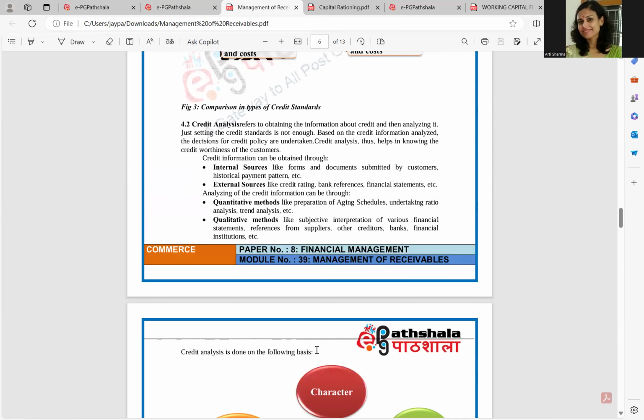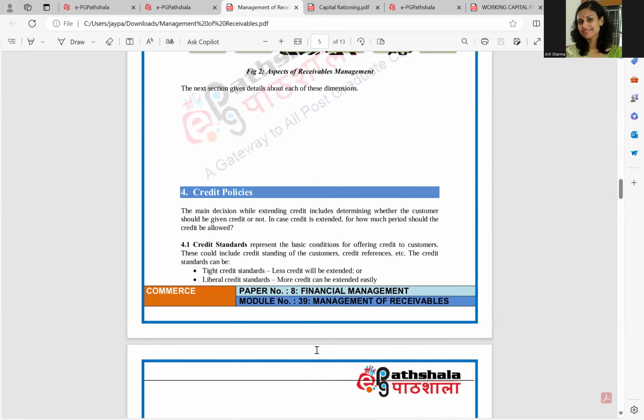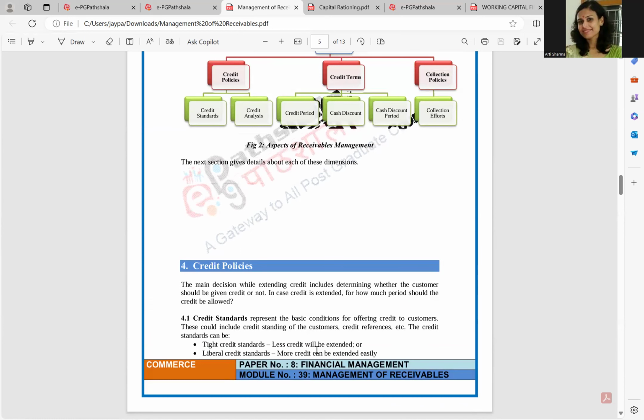So these are two things which are related to the credit policy: the credit standards and the credit analysis.